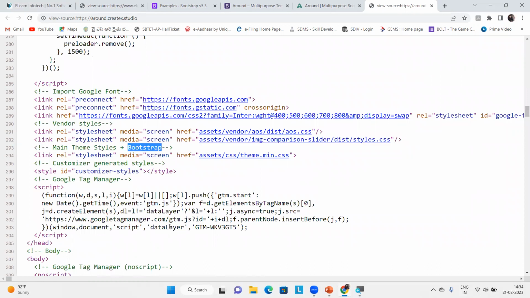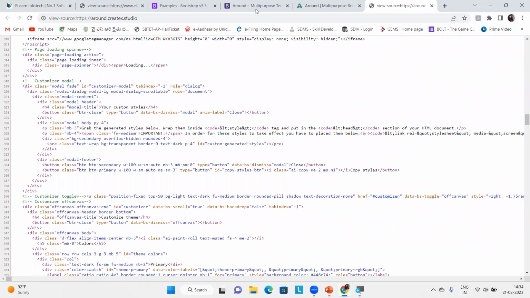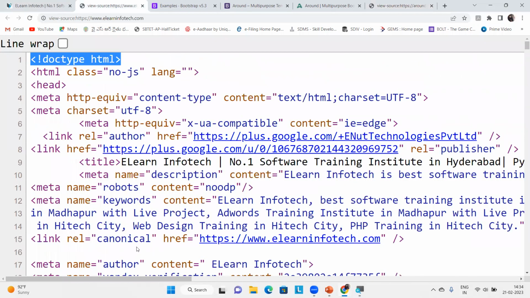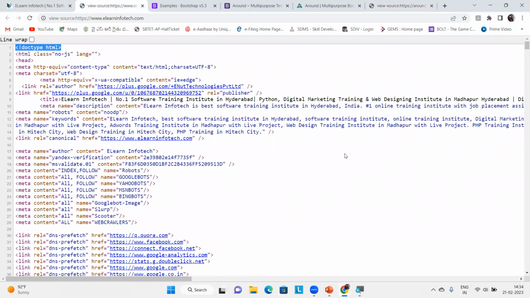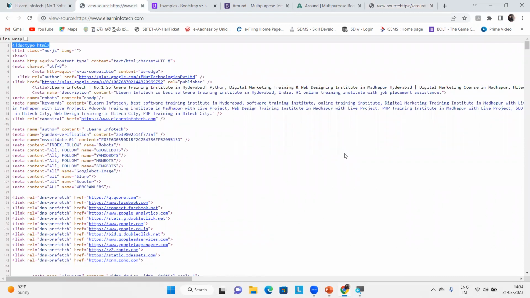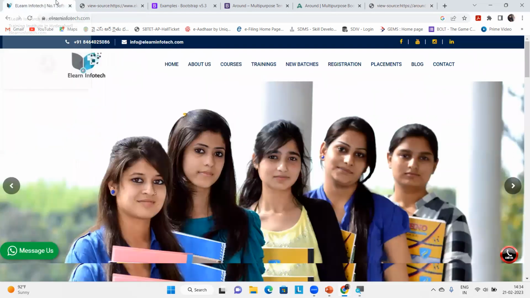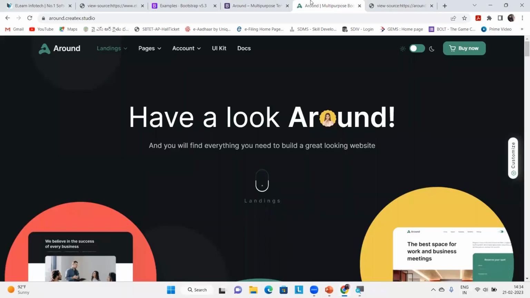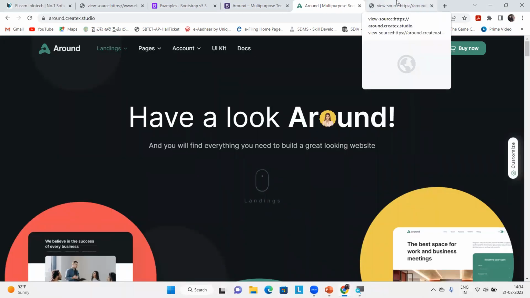So with the users of the framework, they designed a website like this, and with the users of the language, we designed a website like this. You learn both. We are going to give a project. We are going to train you in the front-end languages HTML, CSS, JavaScript, and the framework Bootstrap. Don't worry, we are going to learn everything.